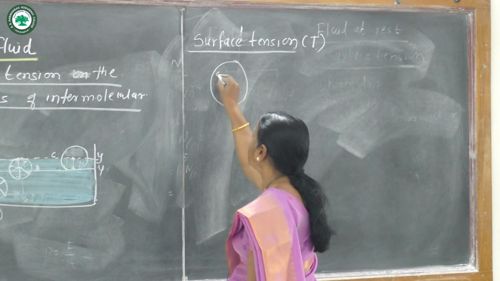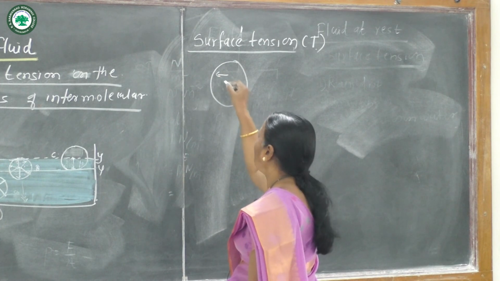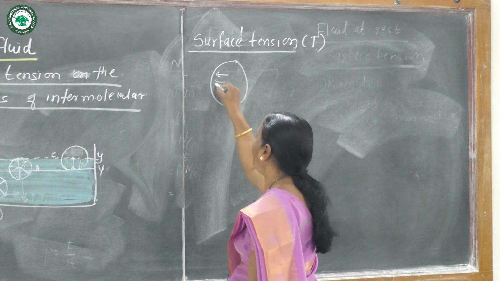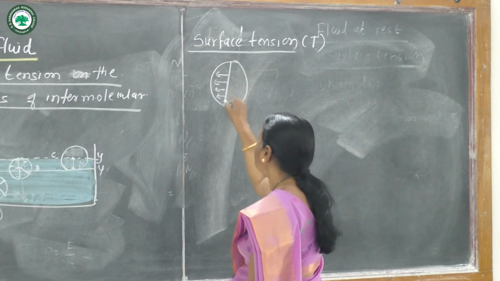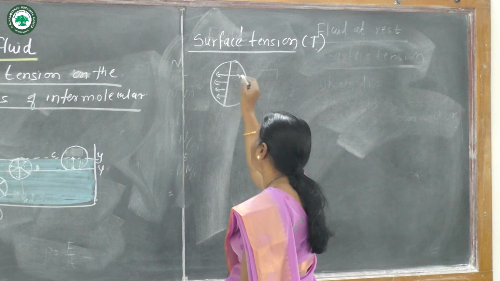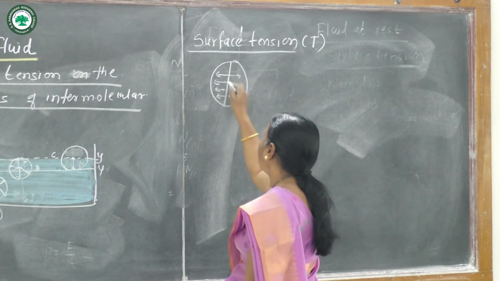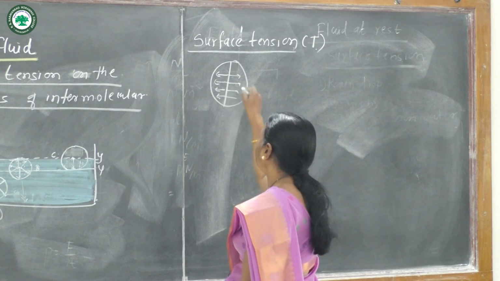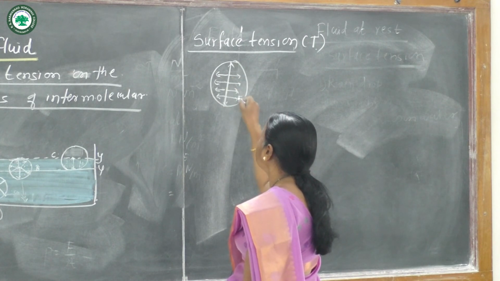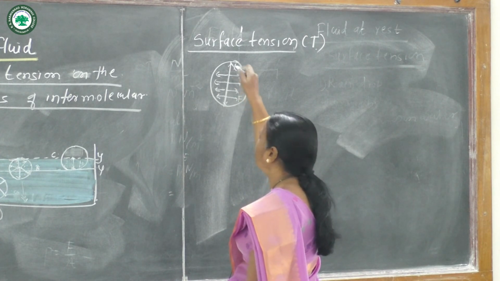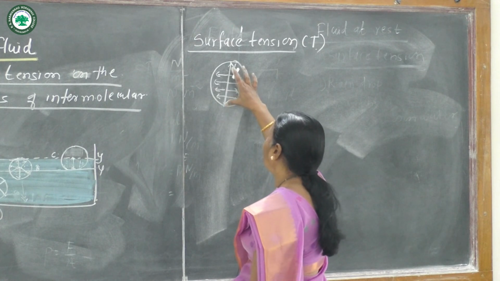Some molecules have a force of attraction here, like this, and this is the imaginary line drawn. Again some molecules are attracted here, toward the liquid molecules, and this is the force, and this is the imaginary line L.